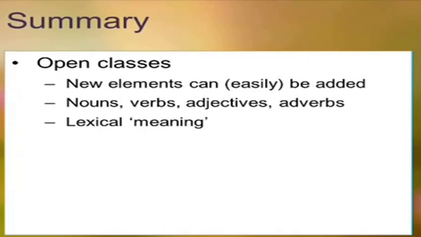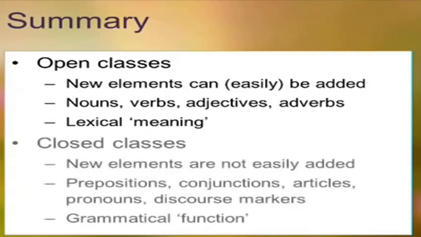These open class words, let's see the difference. Open class words: new elements can be added very easily, and the examples are nouns, verbs, adjectives, and adverbs, and they have got lexical meaning. On the other hand, in closed classes, new elements cannot be added. And what are the categories included? Preposition, conjunction, articles, pronouns, and other discourse markers. They have a grammatical function to perform.